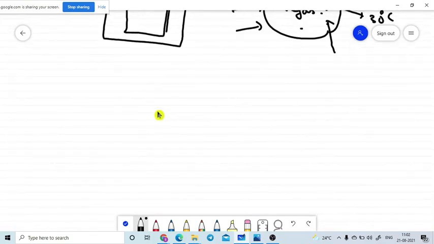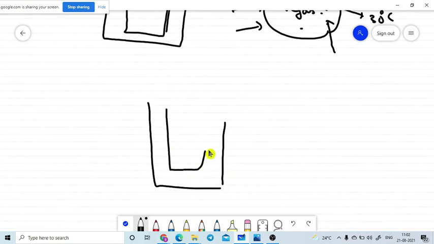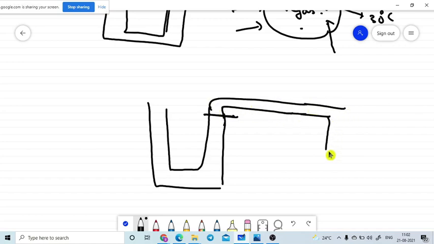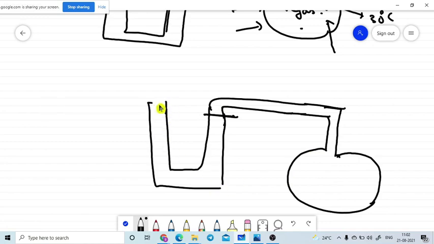So this is the U-shaped manometer. After this point, the gas is connected to the gas bulb through a small capillary tube. After this capillary tube, the big gas bulb is connected. This line is connected with a reservoir, which consists of a big bowl, and we use some liquid in it.